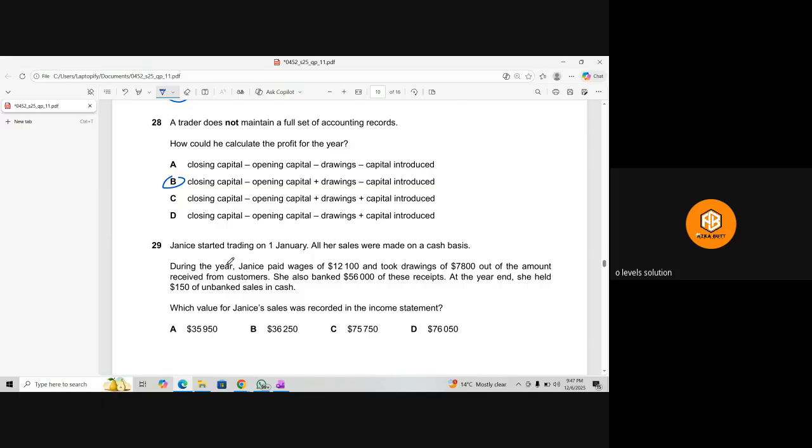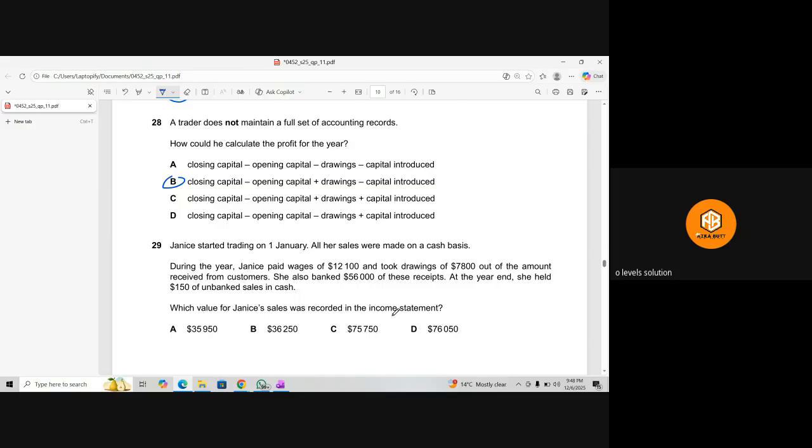Okay, Jenica started trading on 1st January. All her sales were made on cash basis. During the year, she paid wages of this, took drawings of this out of the amount received from the customer. That is, of course, cash basis. She also banked 56,000 of these receipts, and at the year end, she held $150 of unbanked cash. Which value of the sales were recorded in the income statement?